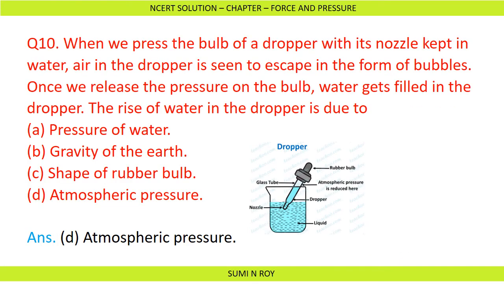Now the last question is, when we press the bulb of a dropper with its nozzle kept in water, air in the dropper is seen to escape in the form of bubbles. Once we release the pressure on the bulb, water gets filled in the dropper. The rise of water in the dropper is due to atmospheric pressure, because the pressure outside is more compared to the pressure inside the dropper. Because of the change in pressure, the water comes upwards and fills the dropper.